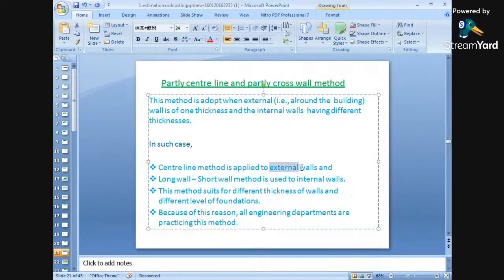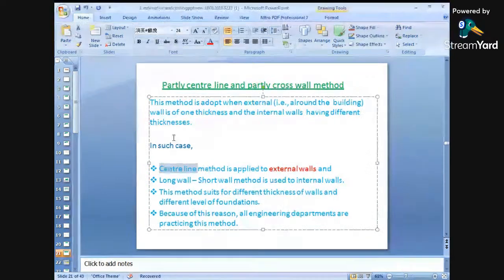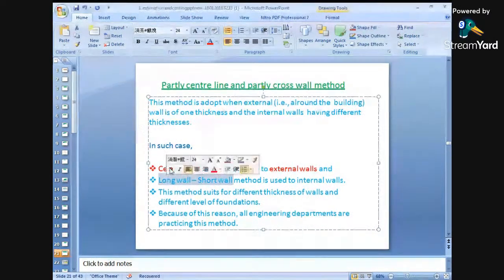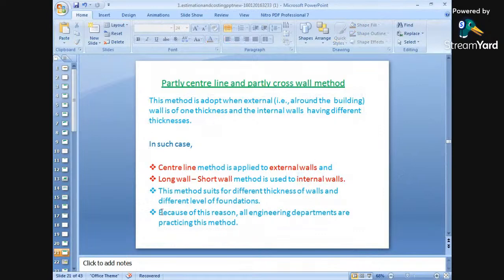अब दोनों ही चीजें simultaneously use हो रही हैं, तो one thing is to be kept in mind that center line method किसके लिए use होगा, this center line method will be used for external walls, whereas long wall short wall method किसके लिए use होगा, internal walls के लिए, it will be used for internal walls. ठीक है.